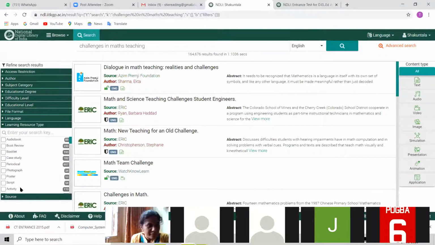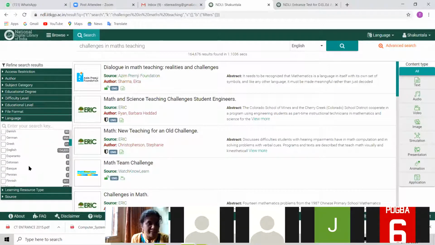Learning resource type: I wanted to show you all these filters, but at that time I had given one search, and only whatever was available regarding that search was seen. So now I wanted to show you everything. See now how many different types of learning resources are available: booklet, case study, periodical, script, activity, poster, audio books, everything is available. See the languages, so many different languages of resources are available. Hindi is there, Latin is there, Korean is there.